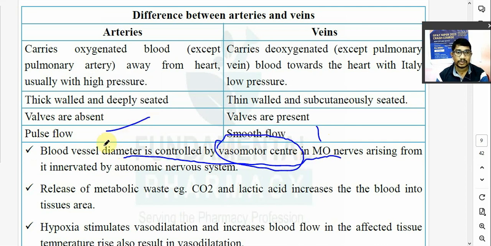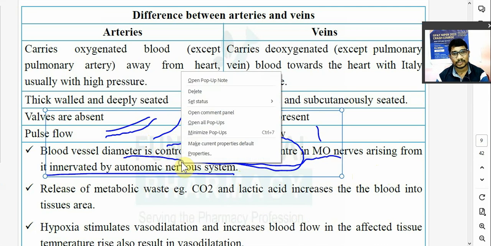Say blood vessel है और दूसरा एक blood vessel. इसका diameter बड़ा है, इसका diameter कम है. Means here is a constriction of smooth muscle over here in the blood vessel. Here is a dilation of smooth muscle. So this is controlled by vasomotor center present in the medulla oblongata. The nerves which are arising from this vasomotor center, they are innervated with the autonomic nervous system. Basically autonomic nervous system will control the diameter of blood vessel, है ना. तो it is very important. ये सब blood pressure में आपको आएगा.